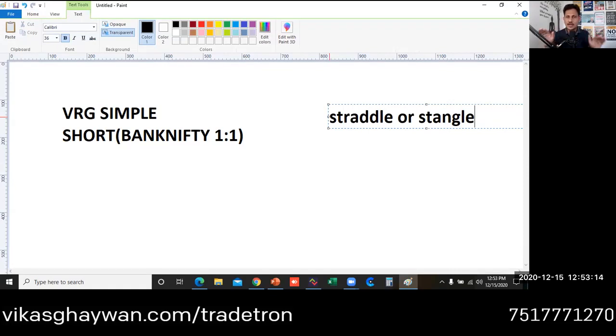Straddle means selling at the money call and put. Strangle means selling OTM call and put. But in this, what happens if the market is going one side? If the market is going one side, then you cannot get that trend benefit.